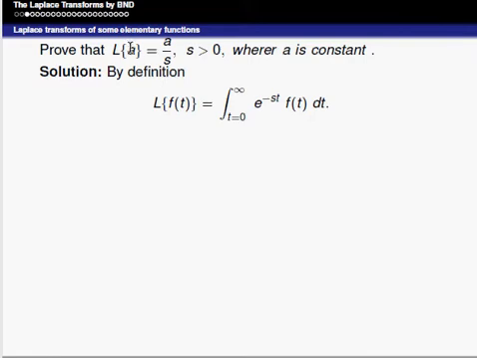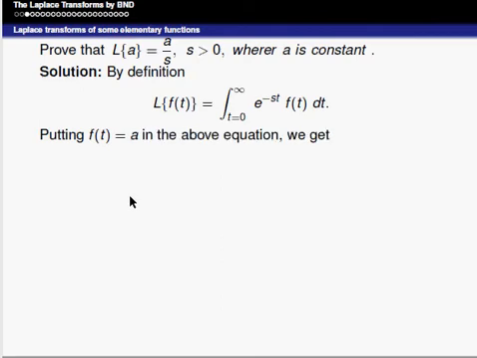Here also we observe a similar method. We can compare these two equations and replace f of t by a, where a is a constant term. Putting f of t equal to a in the above equation, we get Laplace of a is equal to the integral from 0 to infinity of e power minus st times a dt. Where a is a constant, we can take it outside the integral, that is a into the integral from 0 to infinity of e power minus st dt.